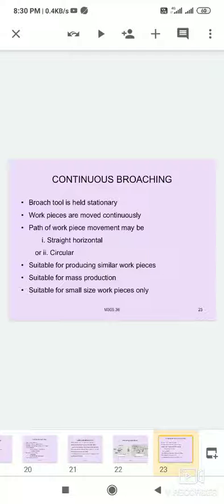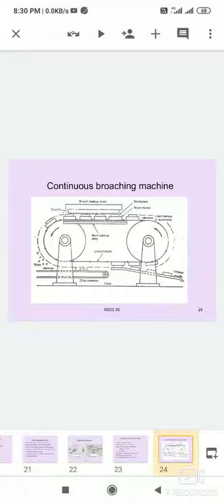Suitable for producing similar workpieces, it can cut material for irregular workpieces and intricate shapes also. It is suitable for mass production, meaning a large amount of small-sized workpieces can be done. And this is the continuous broaching machine.